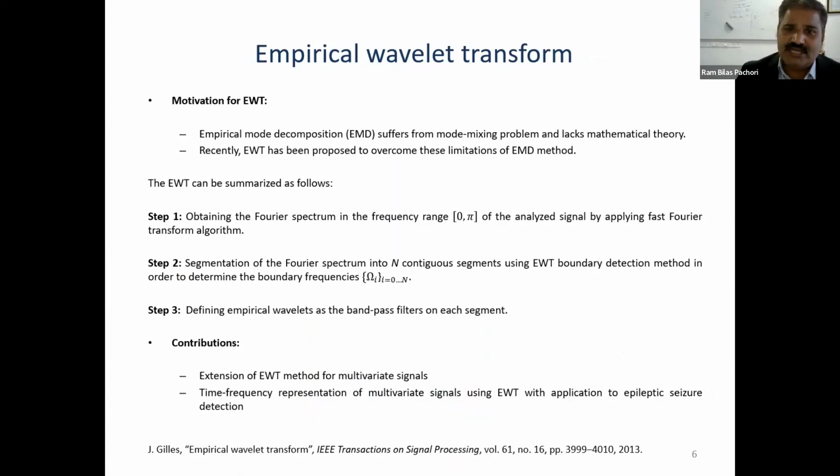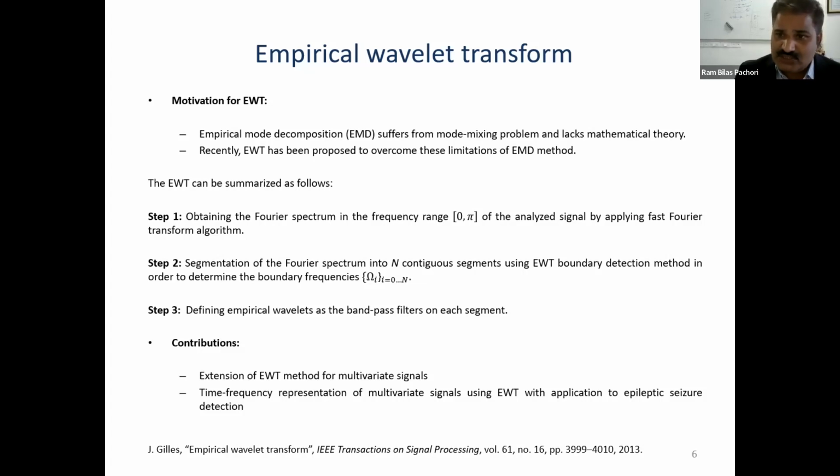The EMD method suffers from two problems. One is that it has a mode mixing problem, and the second one is that it lacks mathematical theory. So in order to overcome these limitations of the EMD method, the empirical wavelet transform was suggested. And empirical wavelet transform has 3 main steps.